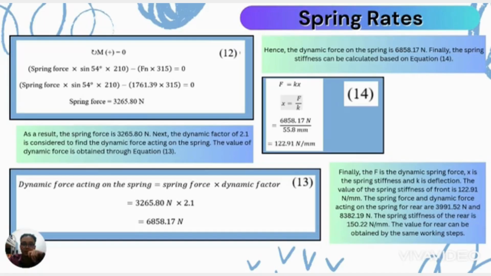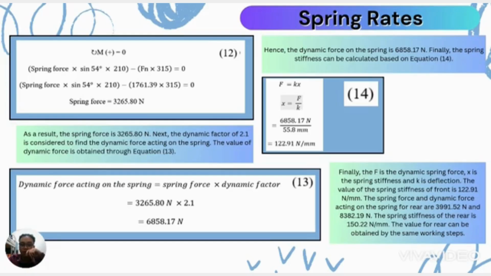Fine, and the dynamic factor of 2.1 is considered to find the dynamic force acting on the spring. The value of the dynamic force is obtained through equation 13. So the formula for the dynamic force acting on the spring is equal to the spring force times the dynamic factor. And the final value for the dynamic force on the spring is equal to 6,858.17 Newton.